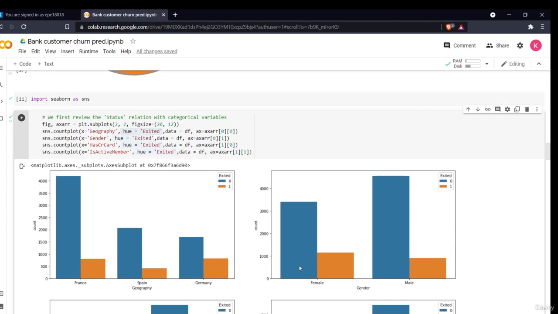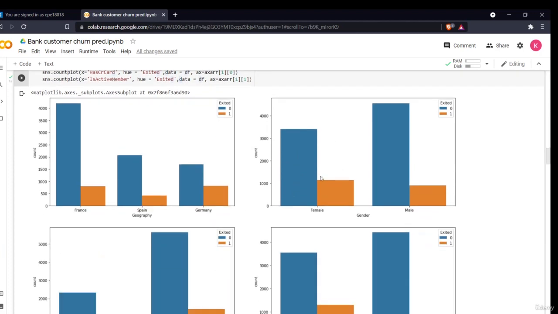Next is our gender section. As you can see, our male customers are more. The female count is less, but the female churn count is more than the male. Around 1100 customers have churned, which means female customers are more inclined towards leaving the bank.